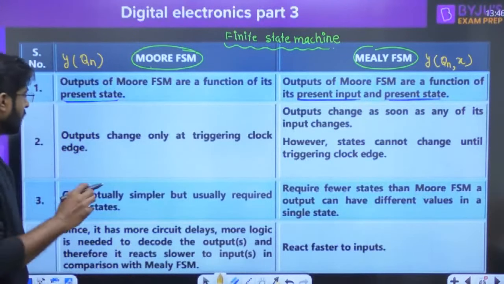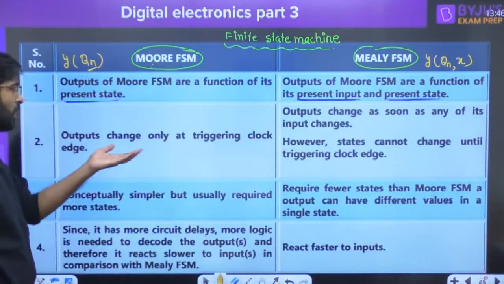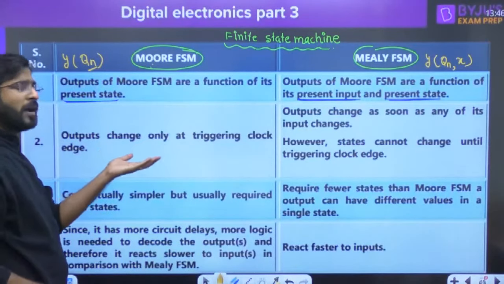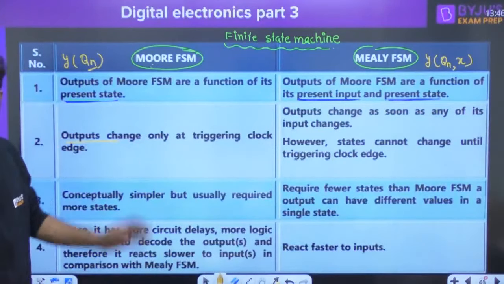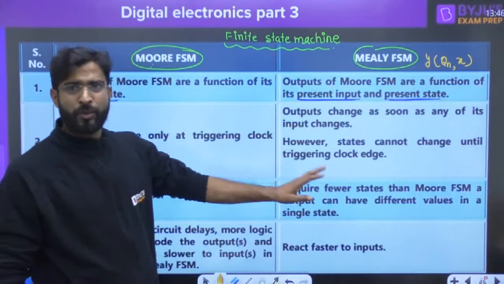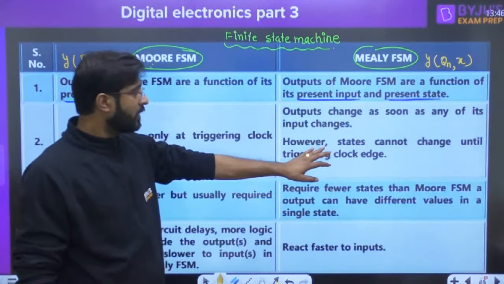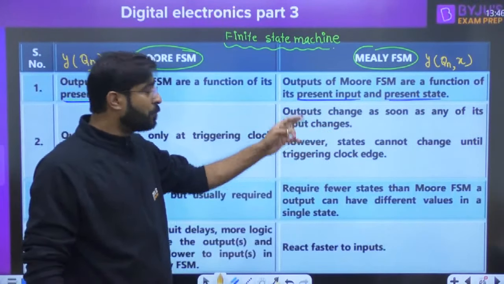Next one: in Moore, the output depends on the previous state only. So whenever you apply the clock, on the trigger of the clock, the output is going to change. Here the output changes only when the clock is applied. But in Mealy, the output changes as soon as any input changes.